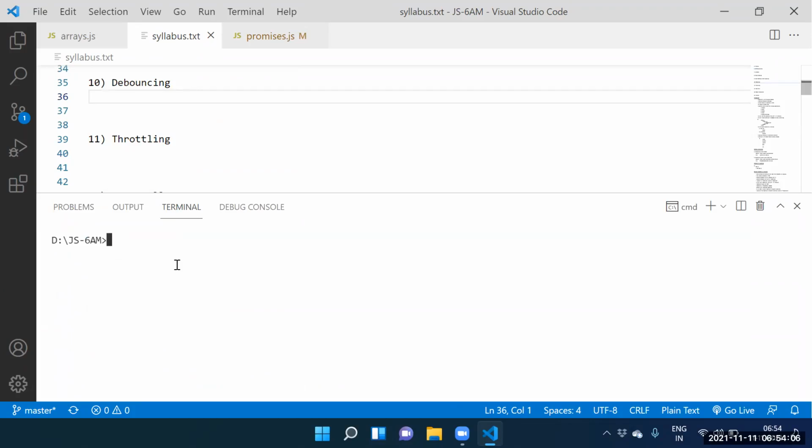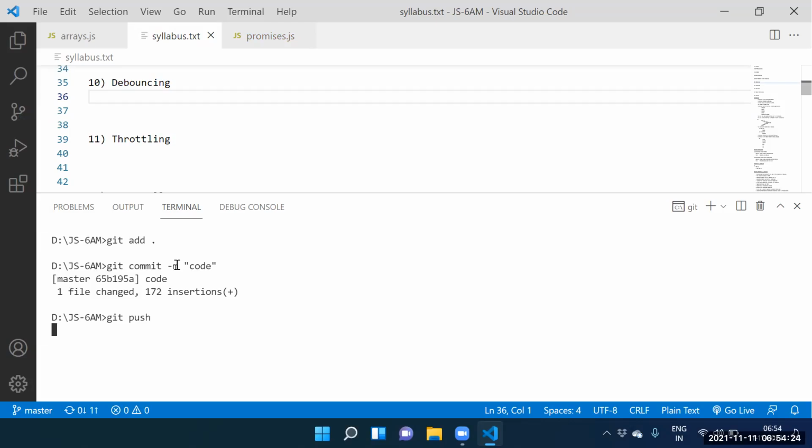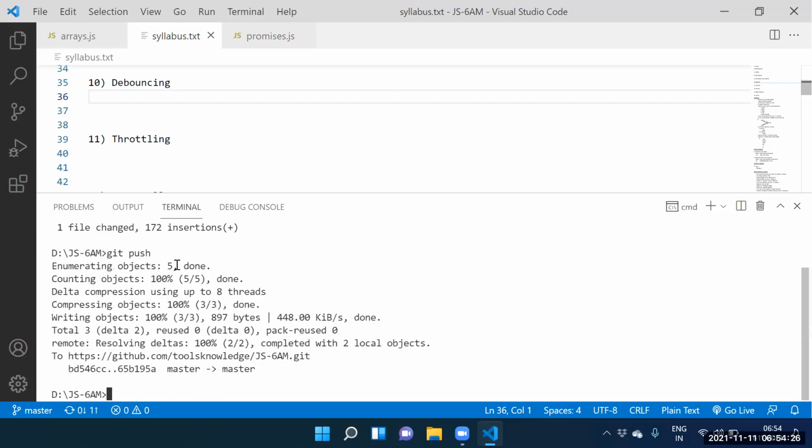Guys, can I commit the code? Git add dot. How to commit it here? Guys, how to commit it here? Git commit minus m, something we need to specify. Guys, how to push it? Git push. Whenever we call the git push, automatically we are able to push the code.